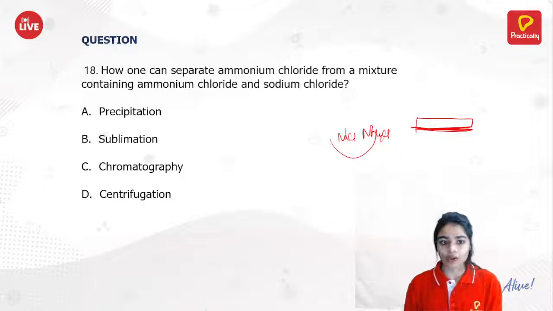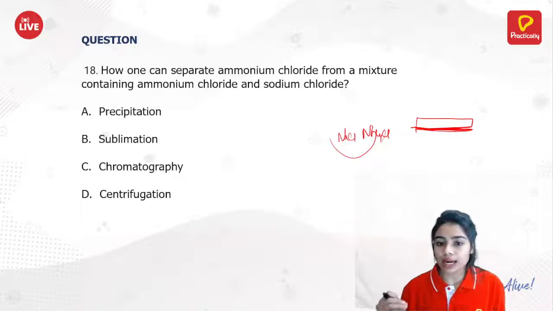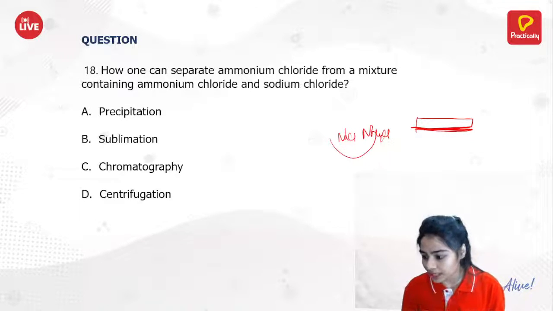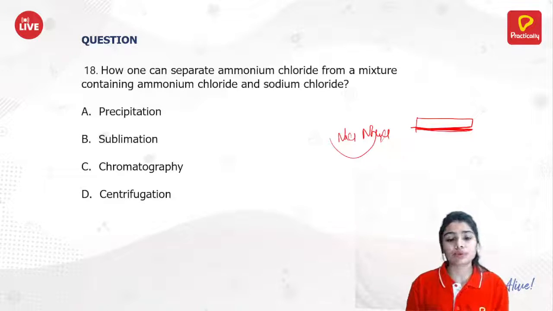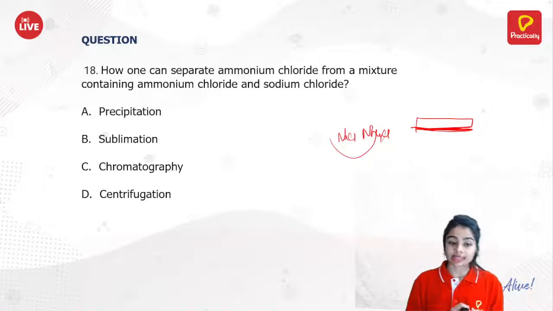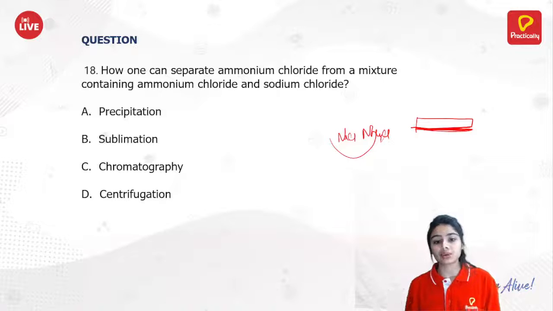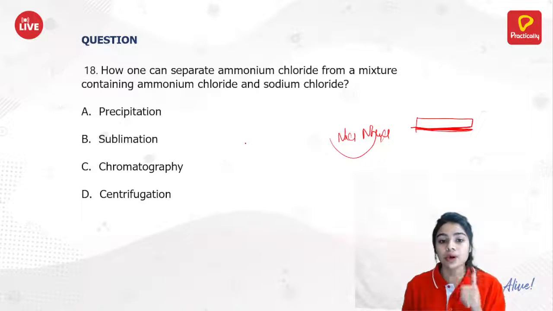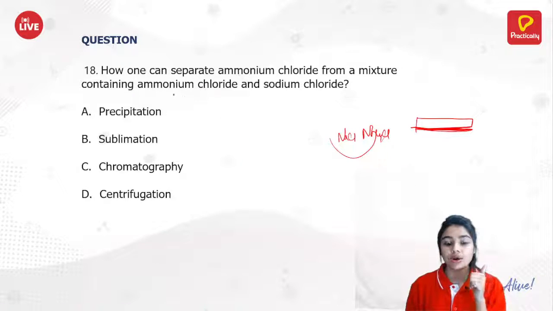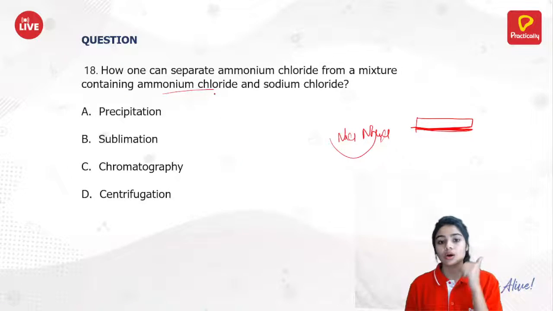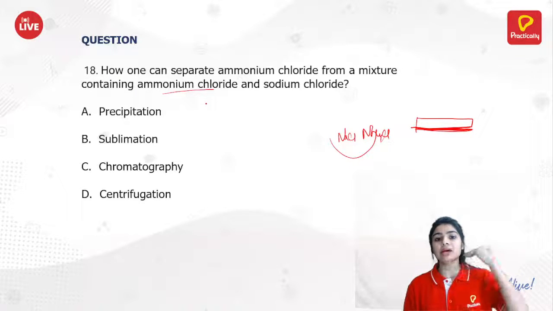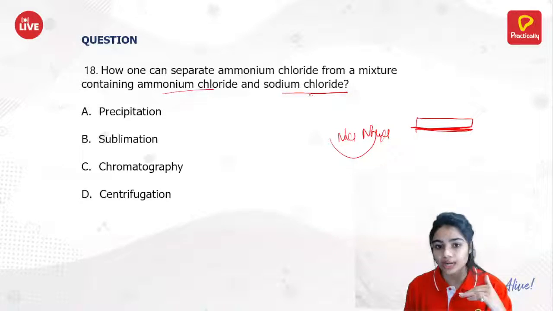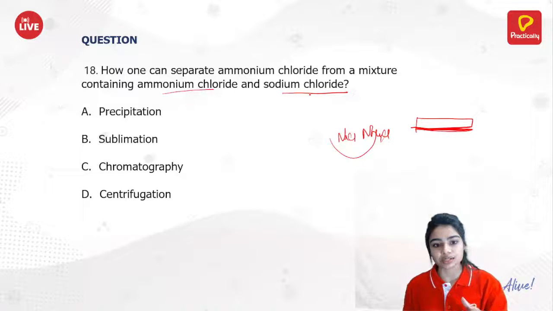Okay, so for ammonium chloride and sodium chloride, the answer is sublimation, that is option B. Nishant is saying ammonium chloride is a volatile substance. Yes, that can be converted into vapors. So sublimation is the process we will use here, because ammonium chloride is a sublimable or volatile substance that can be converted into vapors, while NaCl, that is sodium chloride, is a non-volatile substance.